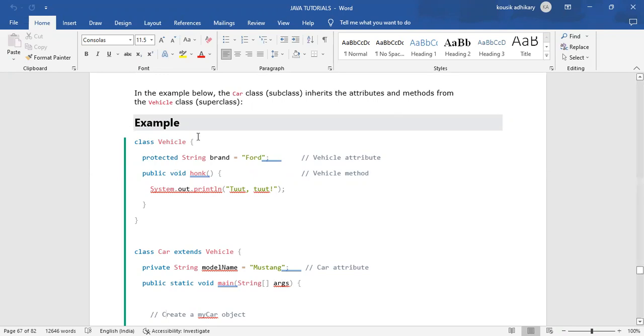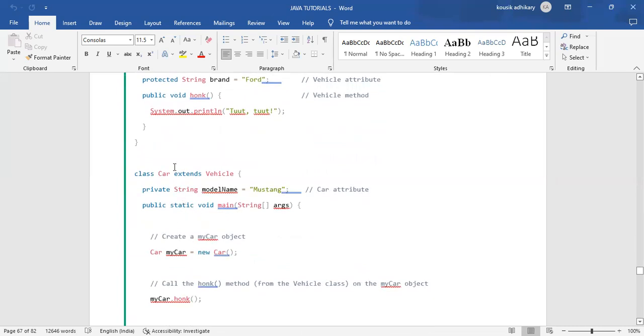Like the vehicle class, that is the superclass, or the parent class, of the class Car. Whatever properties the vehicle class has, the class Car wants to use. When we want to use the properties of the superclass in the child class or subclass, we need to use the extends keyword. By using the extends keyword, we can use the properties of the superclass.